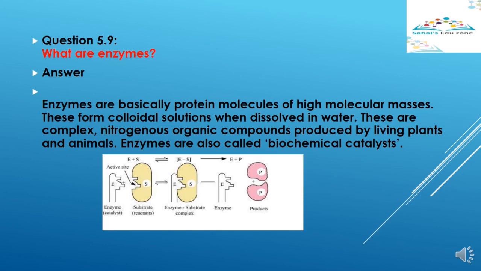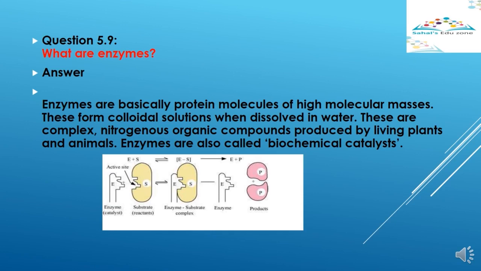There is one image attached in this slide. E plus S: enzyme reacts with a substrate to form an enzyme substrate complex. This enzyme substrate complex is highly unstable. It readily splits up, dissociating to form enzyme and product.